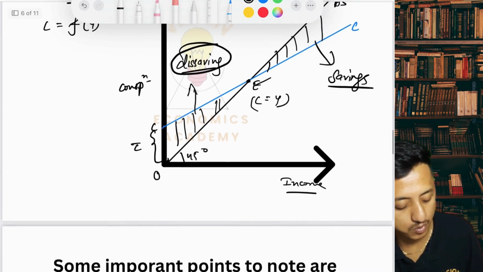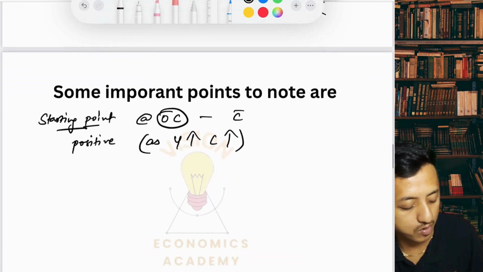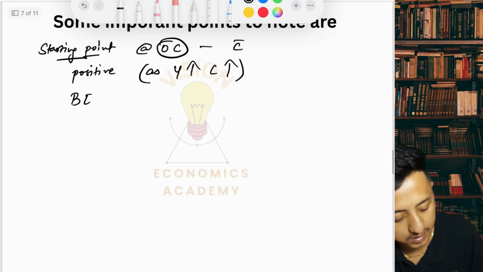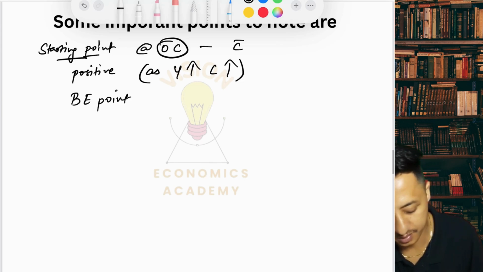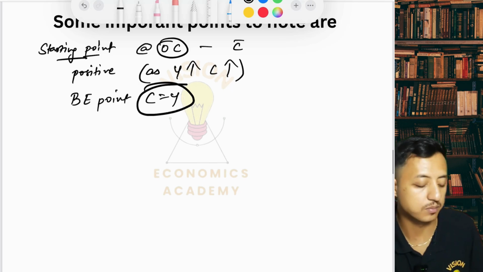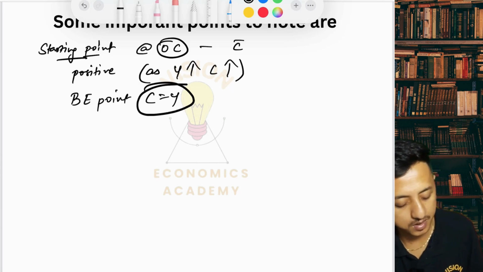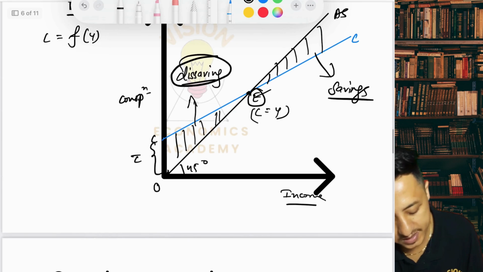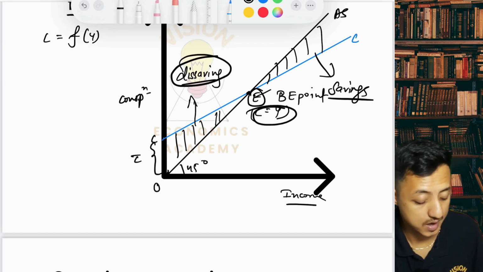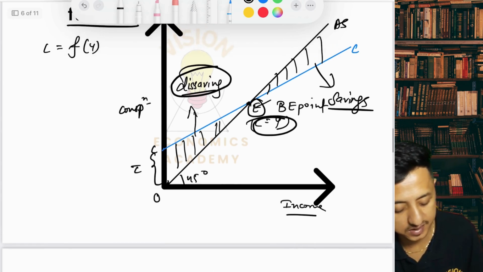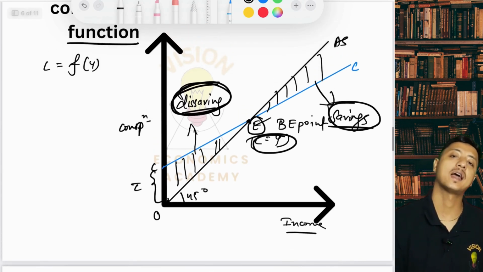And at the break-even point, consumption is equal to income. All right. So those are some of the points we have to remember. This E is the break-even point where consumption is equal to income, and how there is savings and dissavings, what actually the consumption curve is, we have all done.